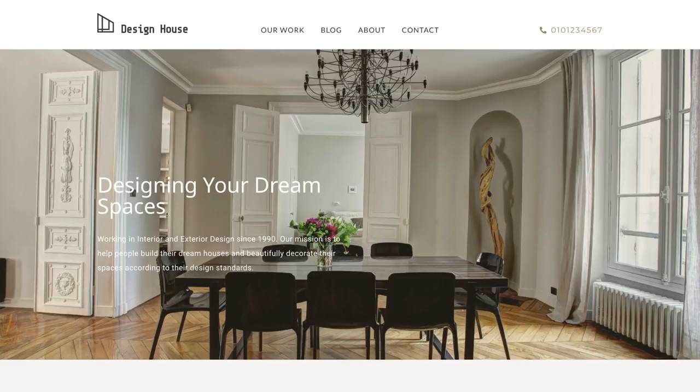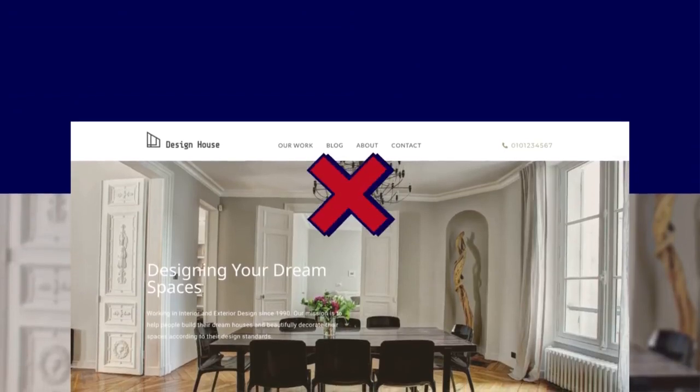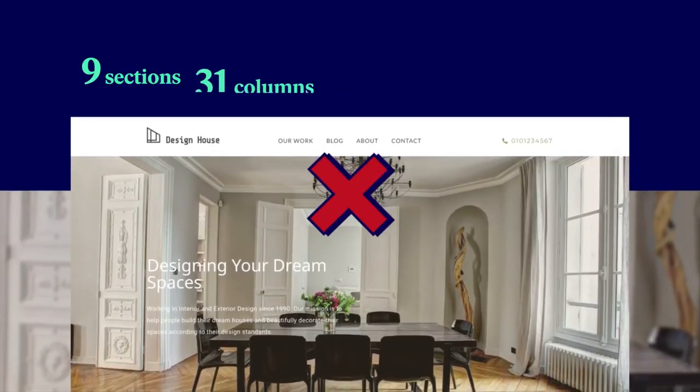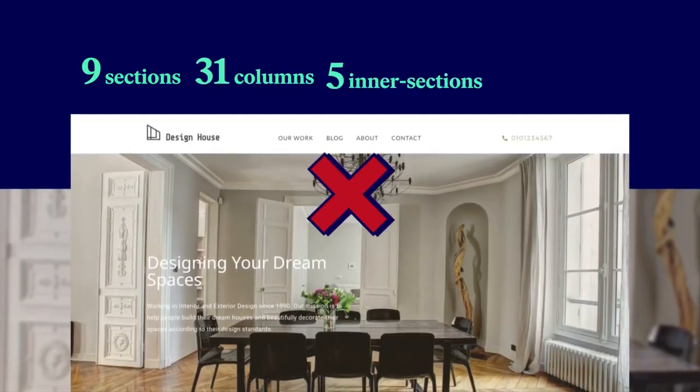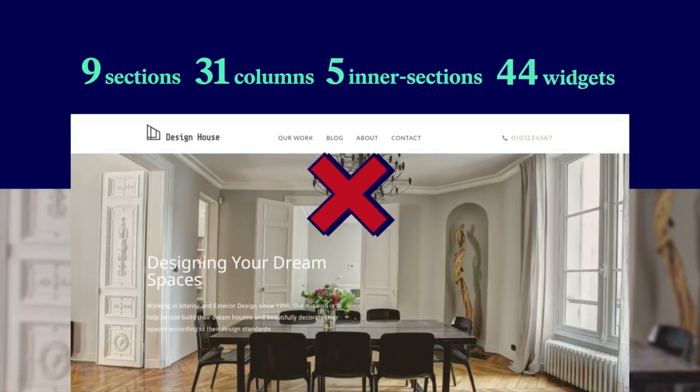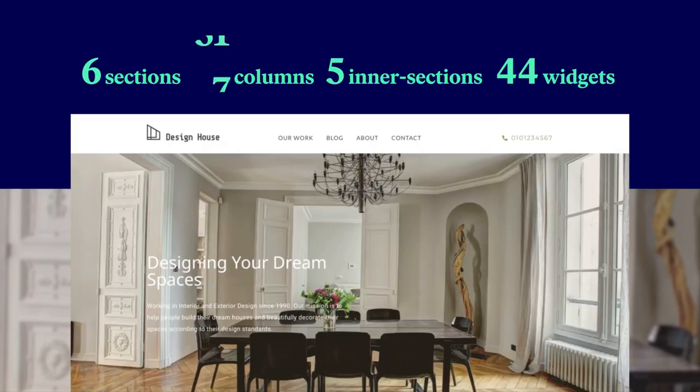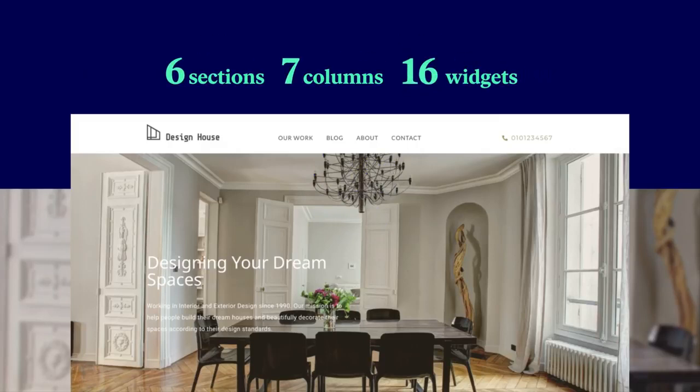To better understand optimal layouts in Elementor, we'll explore this template, which has been built with some common section, column, and widget misuses. By the end of this lesson, we will have completely rebuilt the entire page using many less columns and widgets. Our initial page currently has 9 sections, 31 columns, 5 inner sections, and 44 widgets. Our optimized page will have 6 sections, 7 columns, and just 16 widgets.